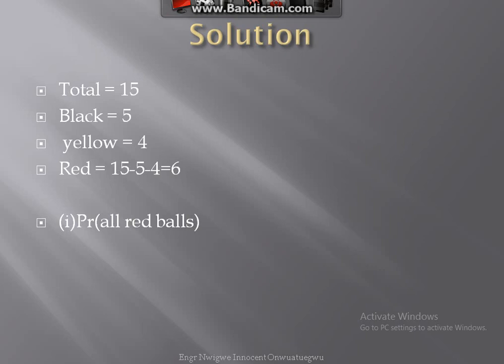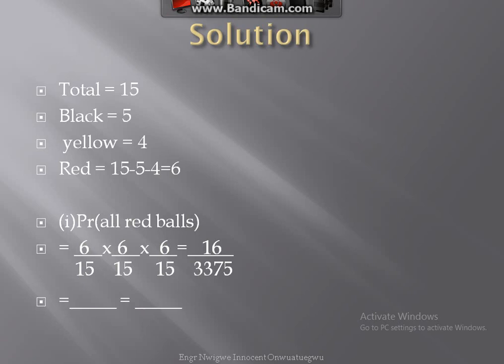Probability of obtaining all red balls. Since the red balls we have obtained are 6, we now have 6 over 15 times 6 over 15 times 6 over 15, because we are picking 3 balls, so what we now have is 216 over 3,375, which will now give us 72 over 1,125.